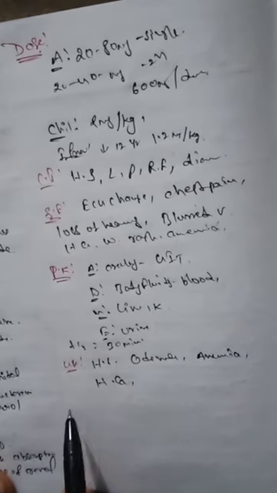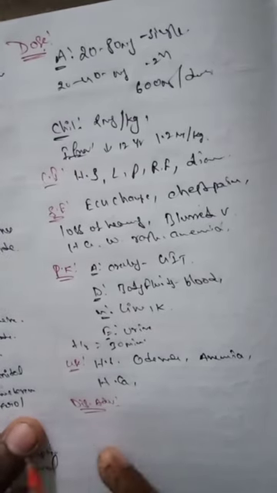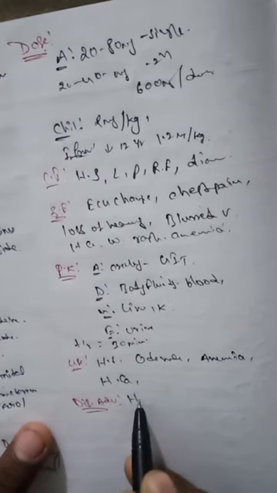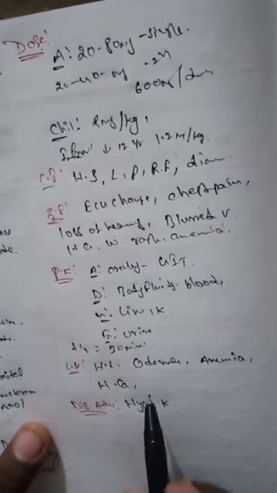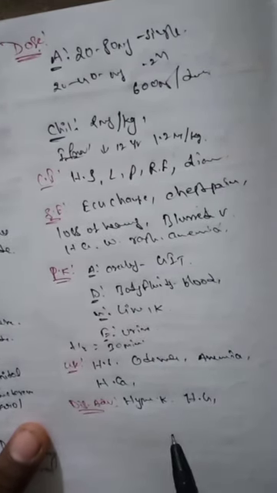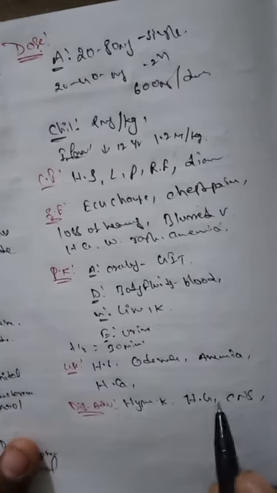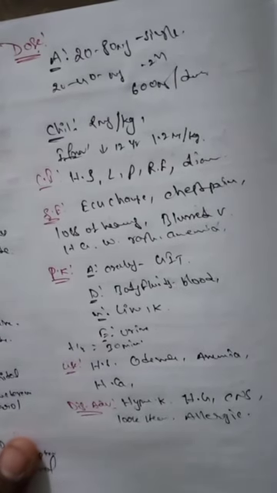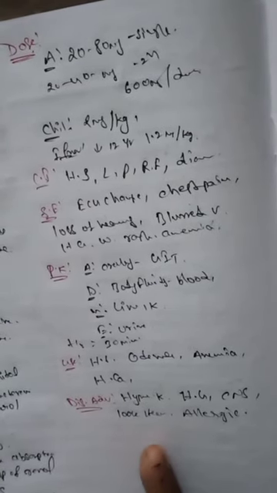And the next one, what are the disadvantages of this particular drug? The disadvantages are that it produces hyperkalemia, and the next one, it produces hyperglycemia also, CNS disturbance occurs, and loss of hearing, some allergic reactions also occur in our body. So this is about the advantages and disadvantages of this particular drug.